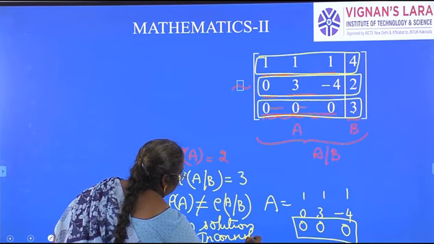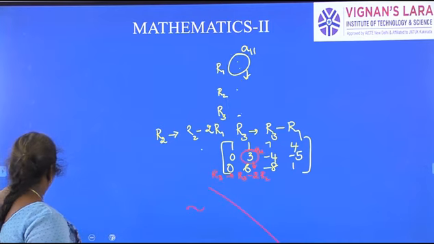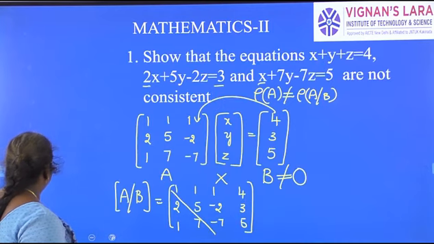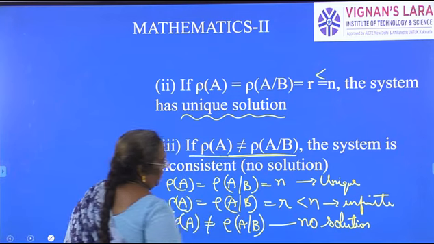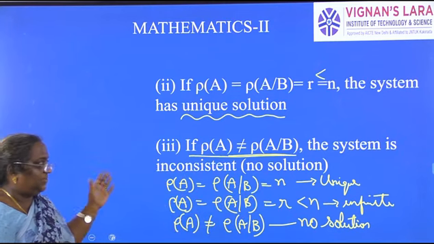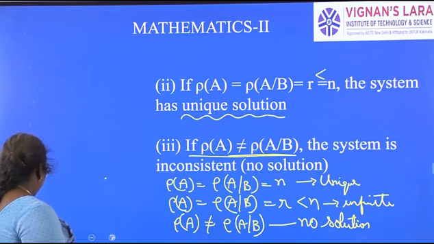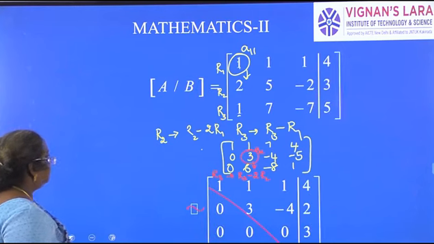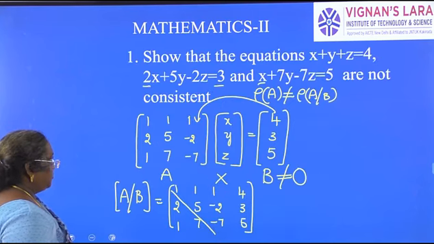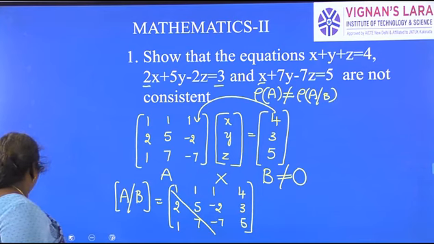As we have seen in the working rule, if rank of A is not equal to rank of augmented matrix, the system is inconsistent, meaning no solution. That is what was asked in the problem: we have to prove that the system has no solution.